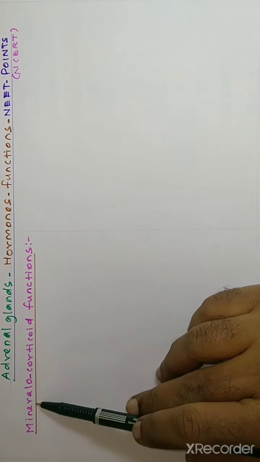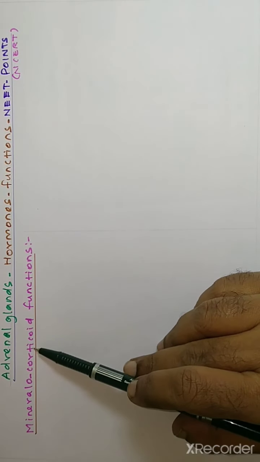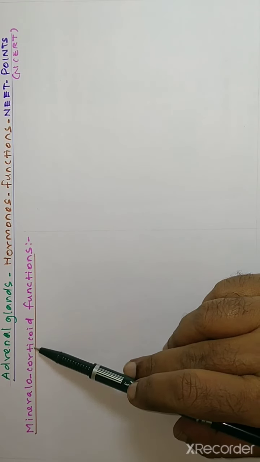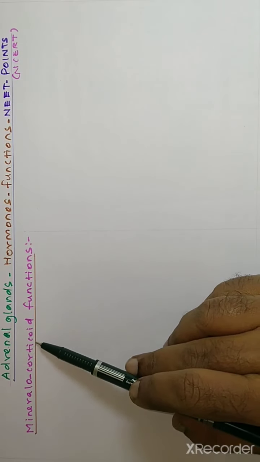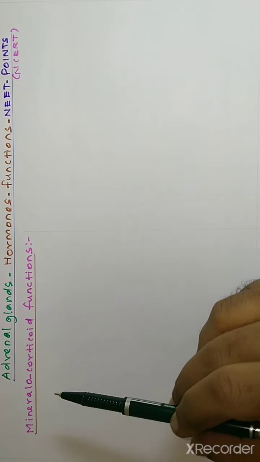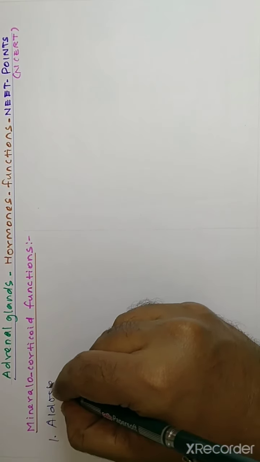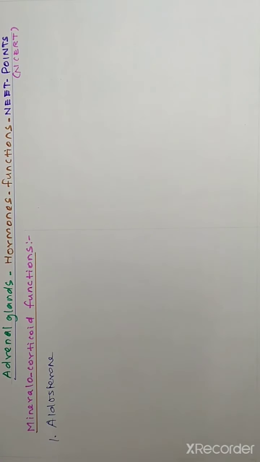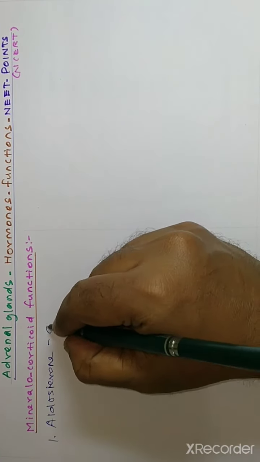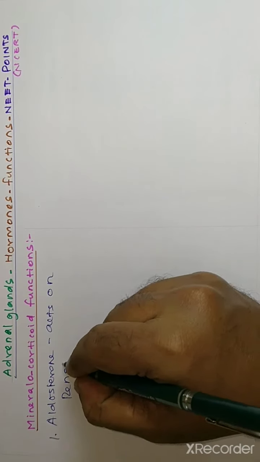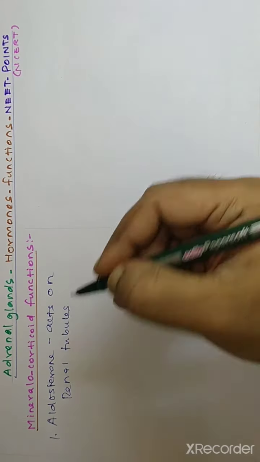Mineralocorticoid functions. Mineralocorticoids are the group of hormones secreted by the adrenal cortex which are responsible for maintaining the water and electrolyte balance. The main mineralocorticoid is aldosterone. Aldosterone acts on the renal tubules.